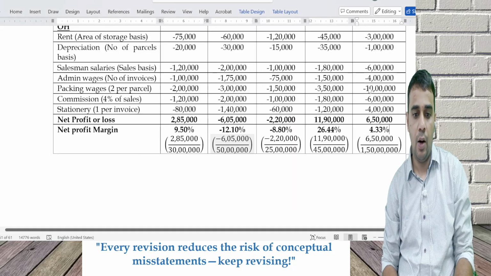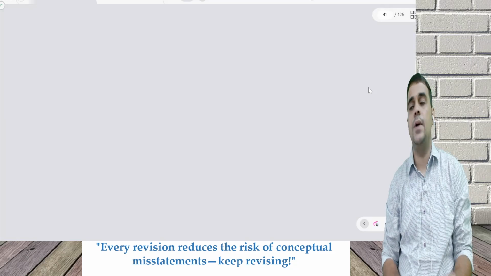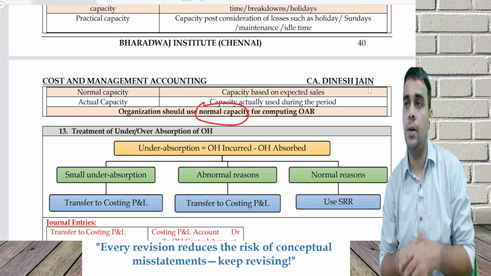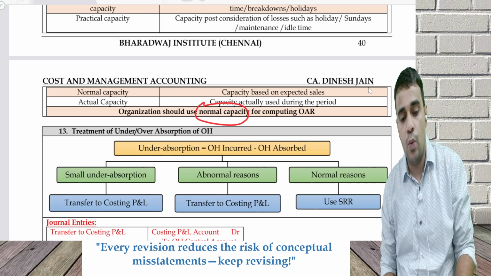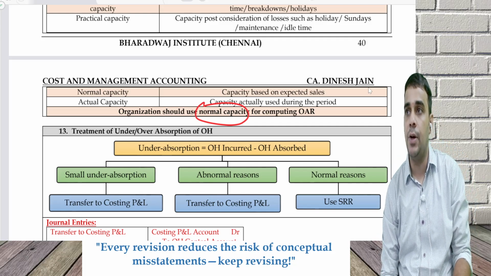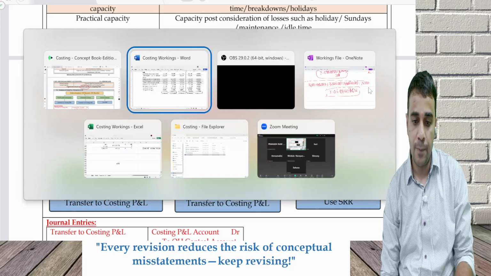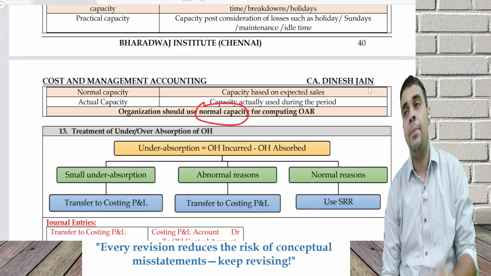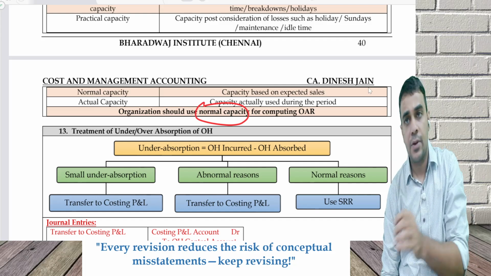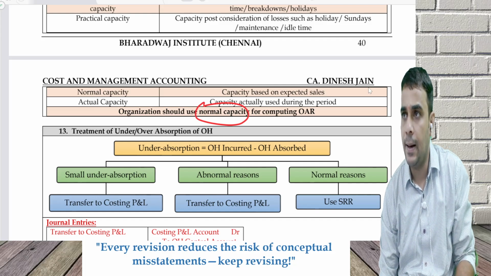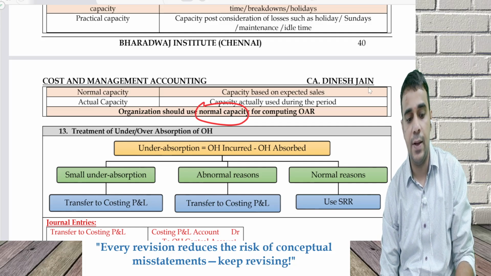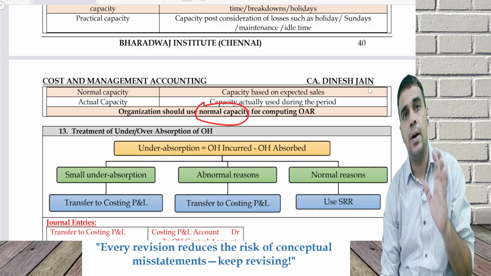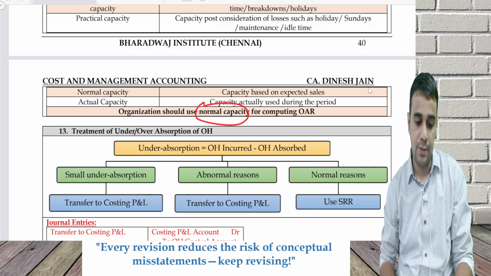Okay, now we move to the next concept, part 3 of the chapter, which is treatment of under or over absorption of overheads. As I've been telling in this subject, any cost incurred by a company will be recovered from the end customer. Objective is very clear.